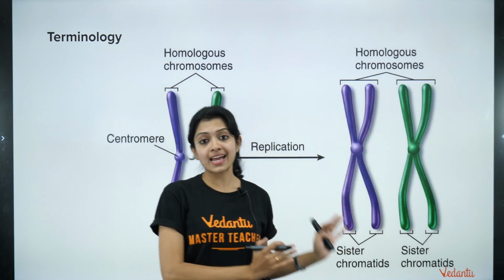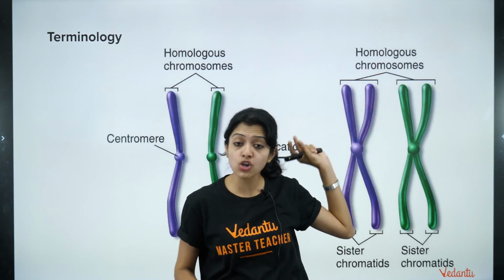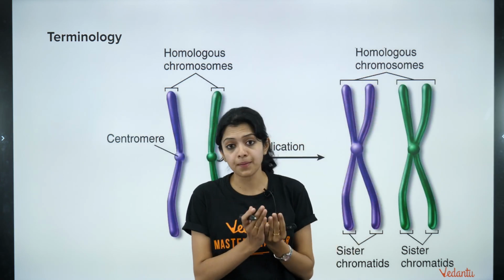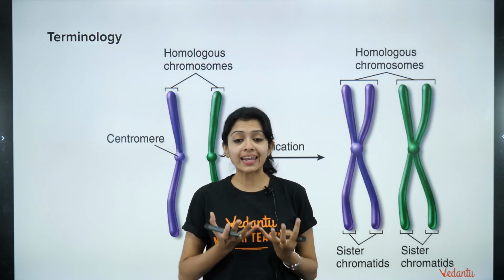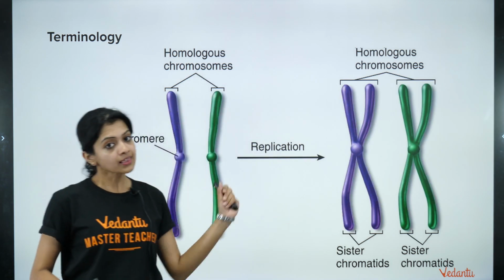Just understand that much for now, children. Homologous, remember, the prefix homo should tell you the meaning: similar. Similar chromosomes which carry the genetic material for similar characters. That's exactly what we mean by this particular term.